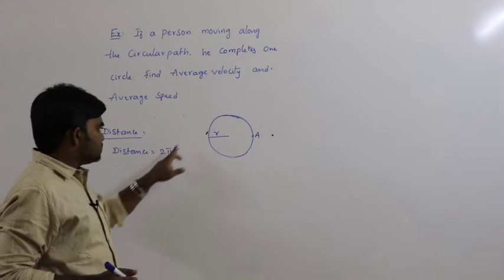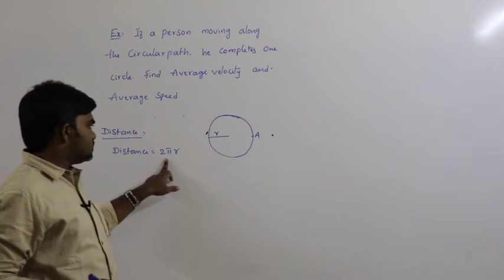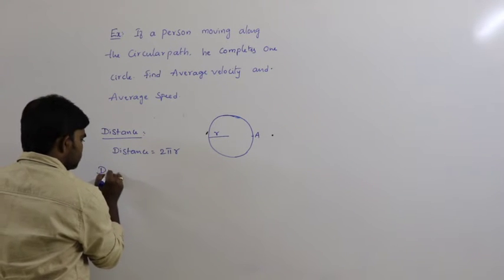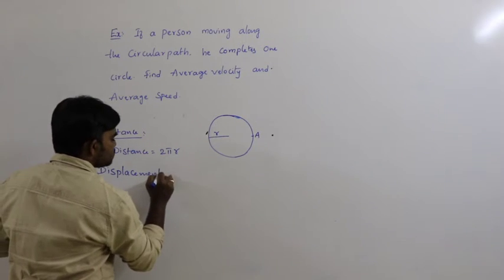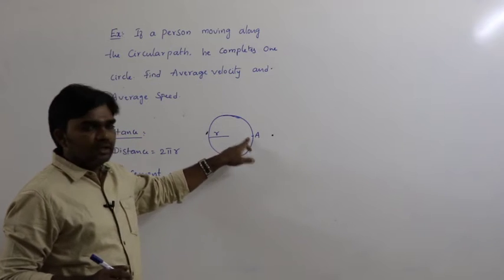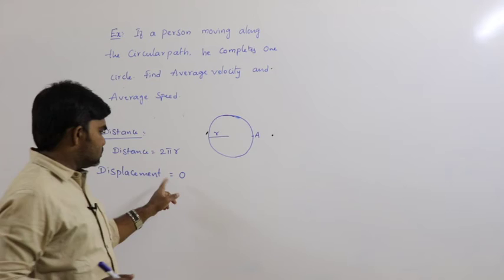So the total distance is nothing but the circumference of the circle. That's why the distance is 2 pi r. And what is the displacement here? In this situation, displacement is equal to 0, because it is a closed path. In any closed path, the displacement of the body must be equal to 0.